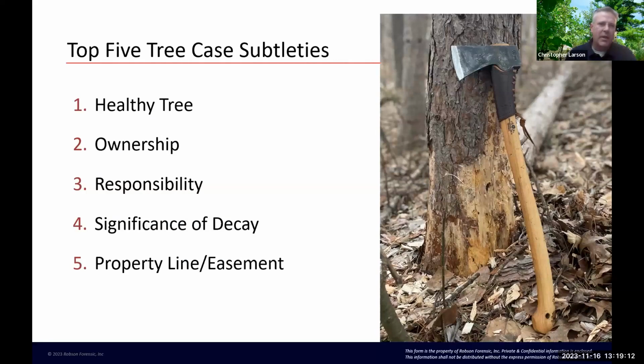And I bring up these top 5 subtleties in tree cases because there's sometimes a misconception that, oh well, the tree had a full set of leaves. But that doesn't always mean it's healthy, like we talked about with large cavities in those trees. It might have a full set of leaves, but it might be ready to tip over at any moment because of the amount of decay in the trunk.